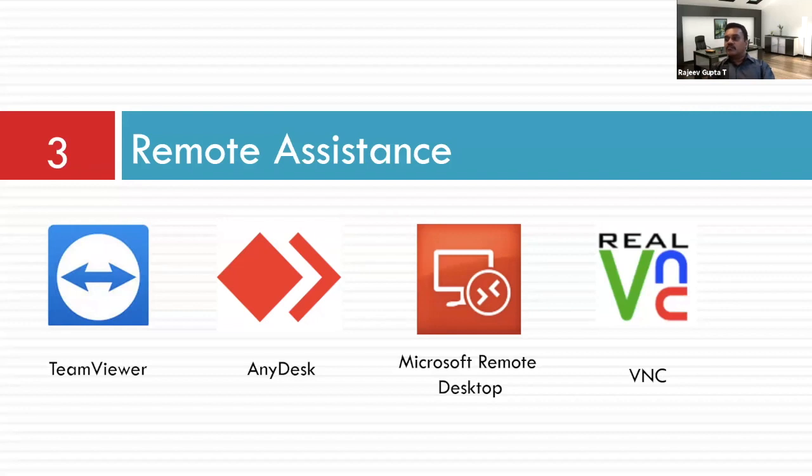Let me further move to this remote assistance, the third bucket. I think most of you might have used such tools for remote assistance, but now they have become very essential because many of your team members might be working from home. Even after the lockdown is open, only 33% is allowed, so obviously the remaining will be working from home. So they will need support. That support can be given from your office by using certain applications like TeamViewer, AnyDesk, and all that.